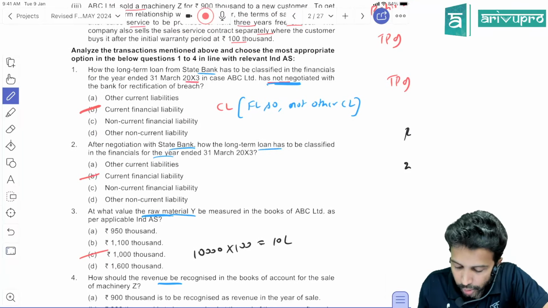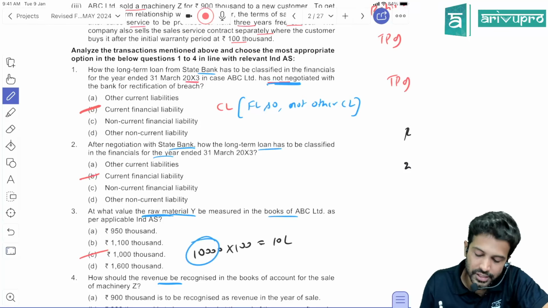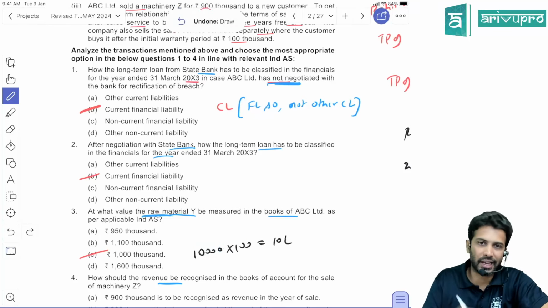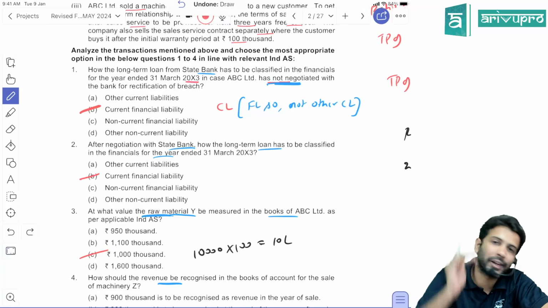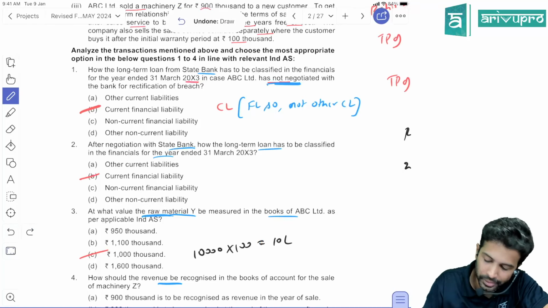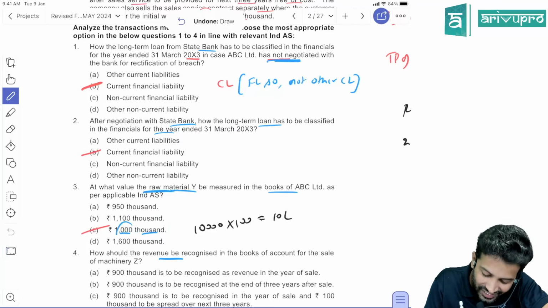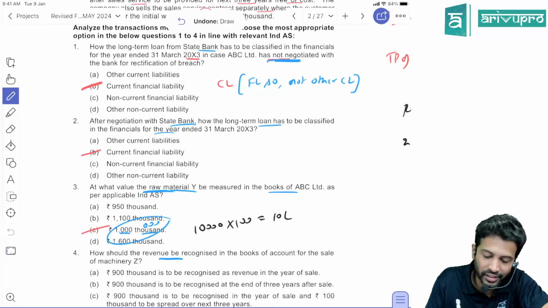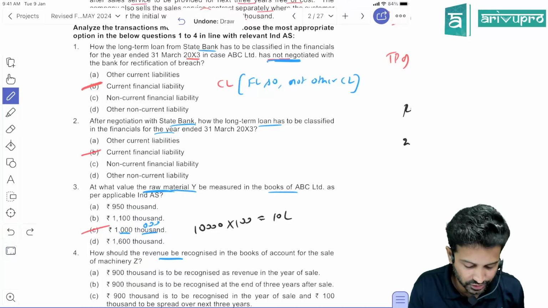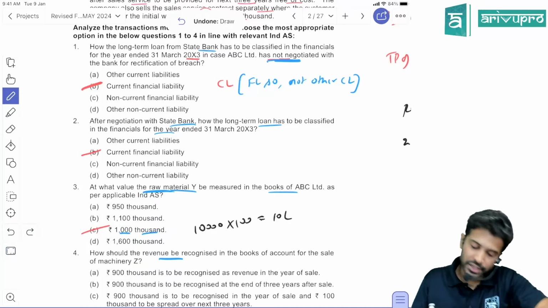At what value will the raw material be measured in the books? For 10,000 units, each one's value will be taken as cost itself. As finished goods is valued at cost, raw material also will get valued at cost. So the 10 lakh would be the right answer. Here they have given 1,000, meaning this number they have expressed in thousands. 1,000 multiplied by 3,000, if you do that, is nothing but your 10 lakh rupees. So C for Chennai is the right answer here.